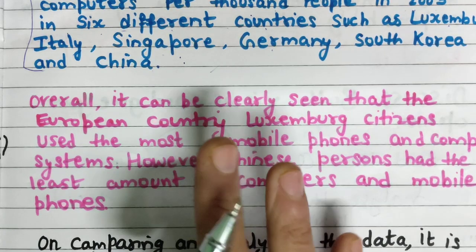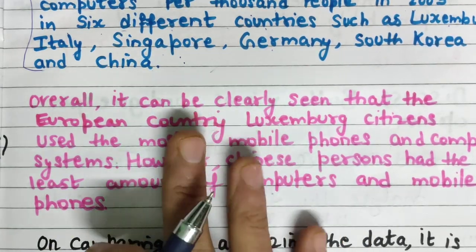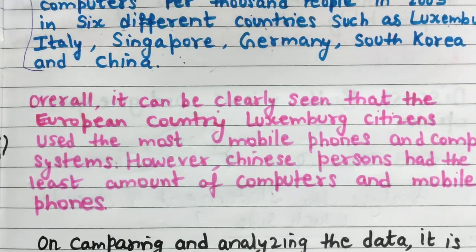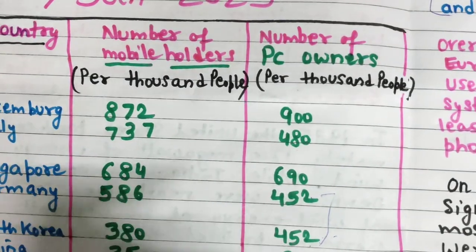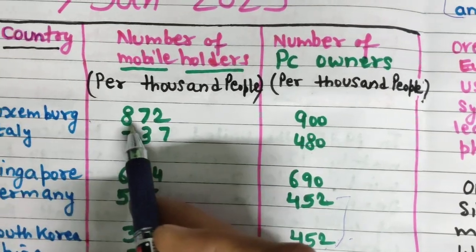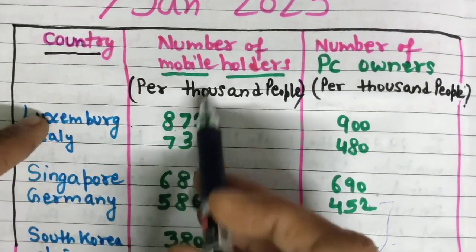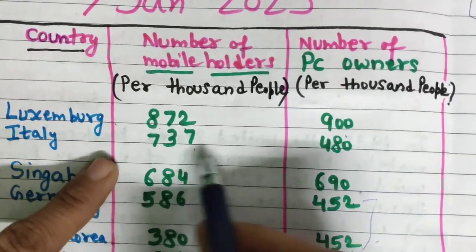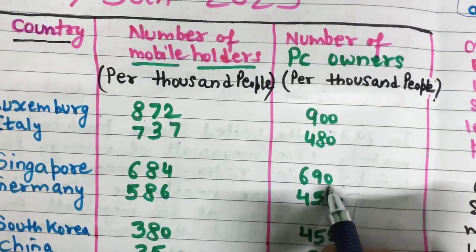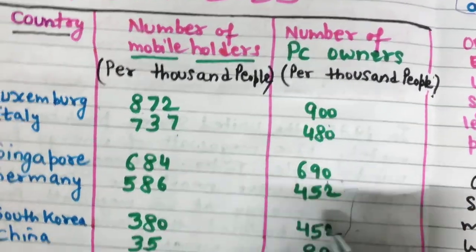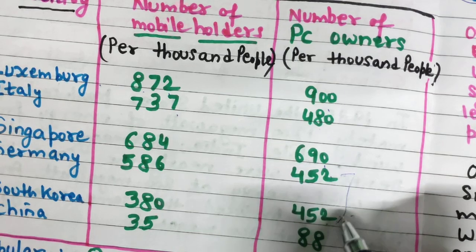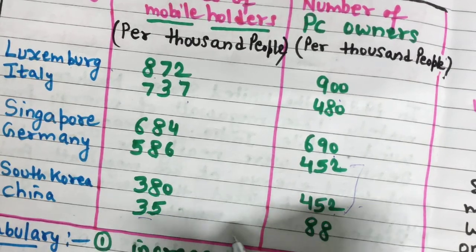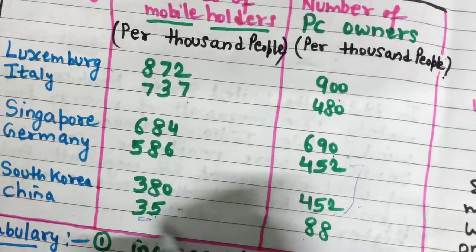Overall means overall what you can see, what you can write, what you can just tell by overlooking the table chart. So what we have found already, we have discussed: this country is at number 1, Luxembourg, in mobile owners and in computer owners. Italy is at number 2, but Singapore is at number 2 in PC computer owners. And another striking point, 452, they are sharing the same thing, and the least country, the least number is 35 and 88, that is China.